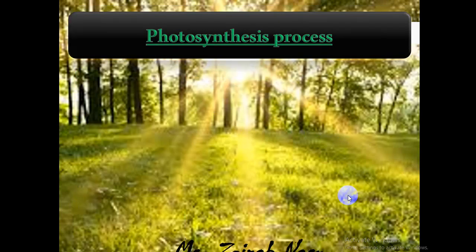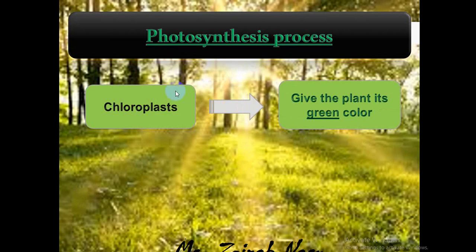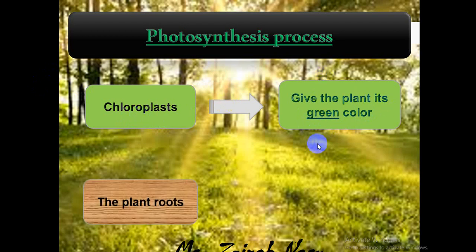The chloroplasts or green plastids, which we talked about in the plant cell in lesson 3, give the plant its green color. The reason for making the plant green is the presence of what? Of chloroplasts or green plastids. So chloroplasts or green plastids give the plant its green color.